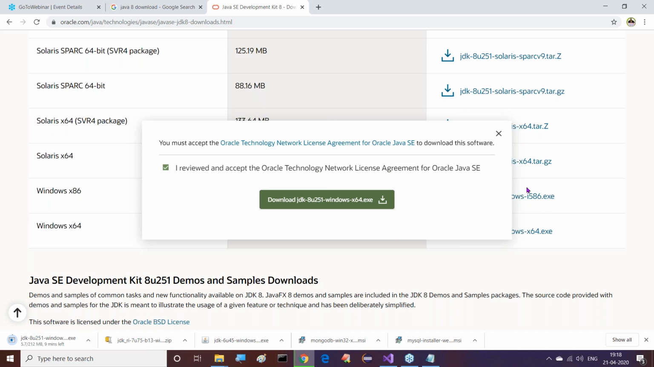Which Java editor is mostly used in companies? Eclipse is the first priority. Next one is IntelliJ IDEA. Next one is NetBeans.